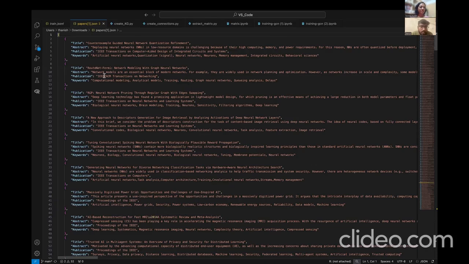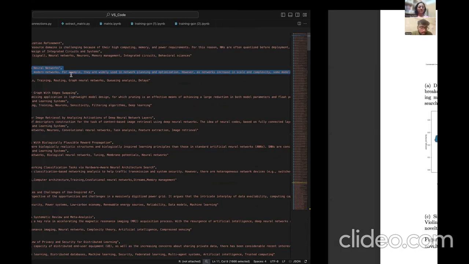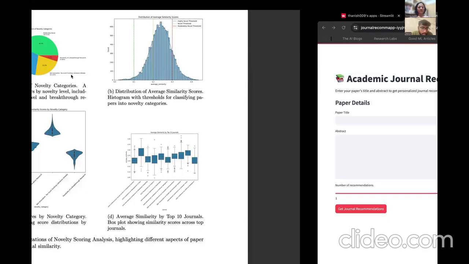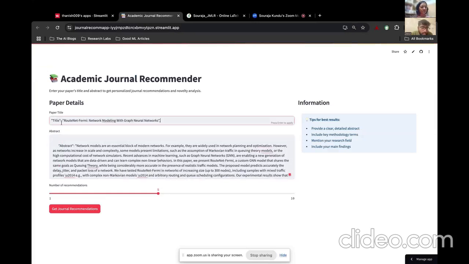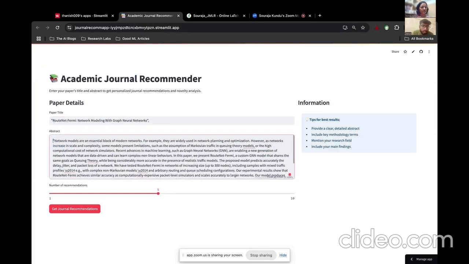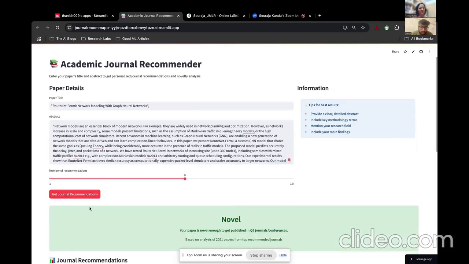Let's take the title and abstract of this paper, and let's see how this works for the latest research papers. Okay, let me take the title, cut it out, and put it in the title. I think we can even toy with the number of recommendations we want. Let us set it as 6, and let's see what journals it recommends.